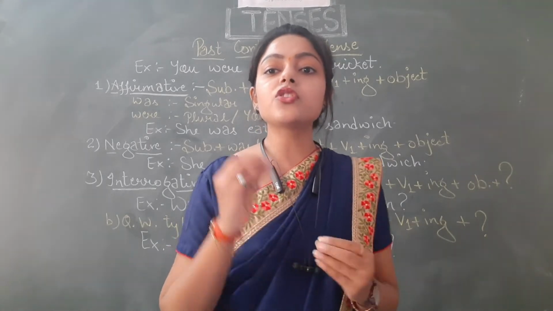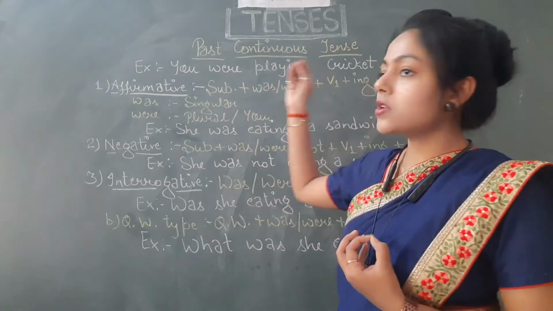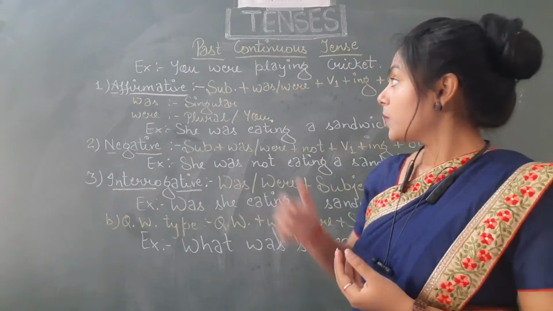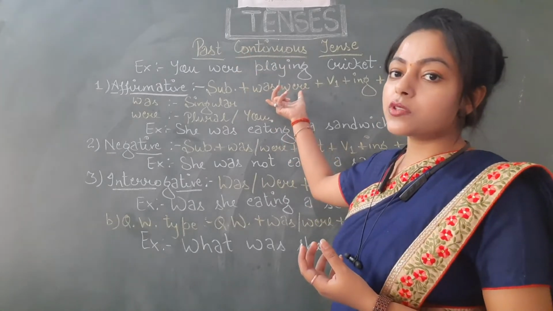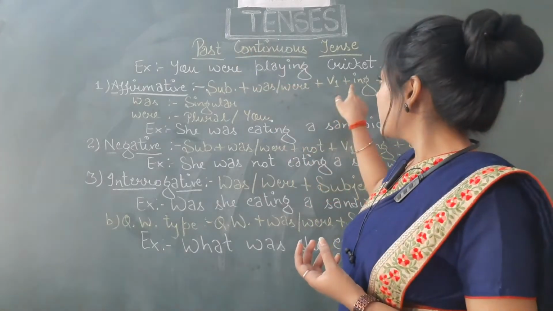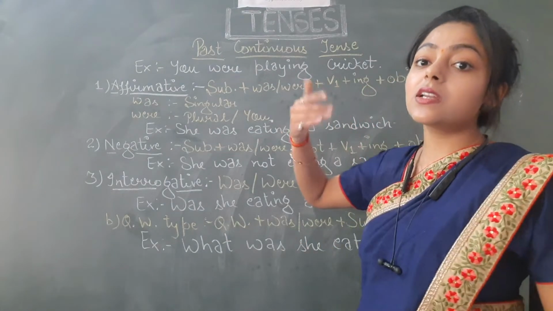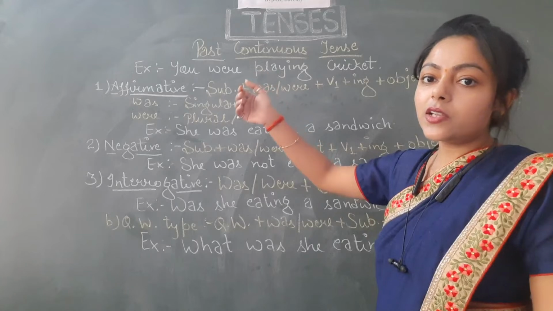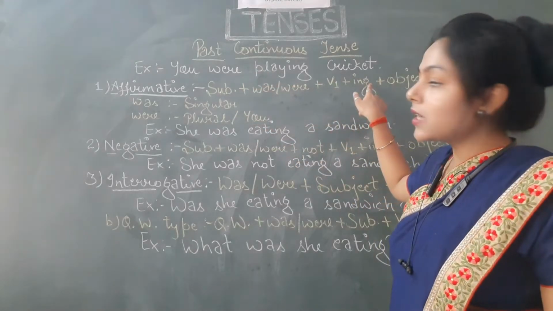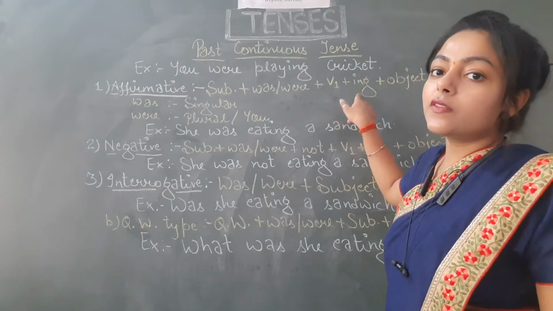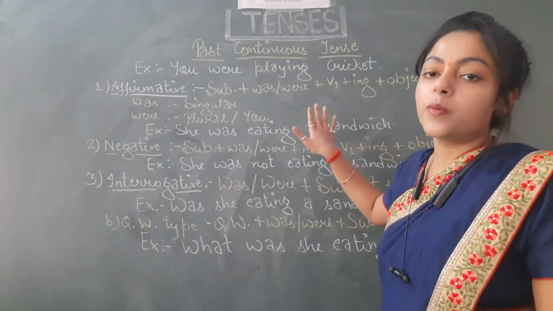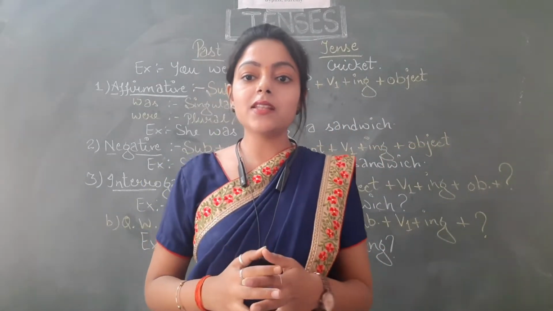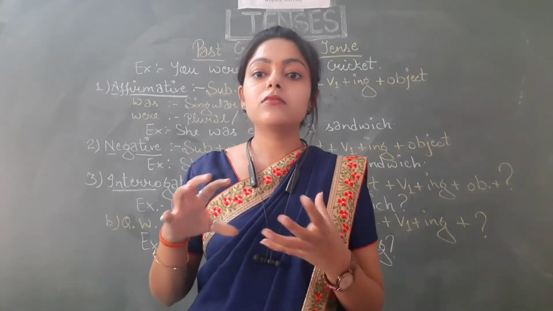Students, you don't need to just learn these formulas. You just don't need to just learn the structures. Try to understand the structure. Because it is past, that is why we have used this helping verb, either was or were. And this thing you have to keep in mind, because it is in continuation, the verb that we are talking about is in continuation. That is why we are using ing, and ing we always use with the first form of verb. So try to understand the structure of the sentence rather than just rote learning.